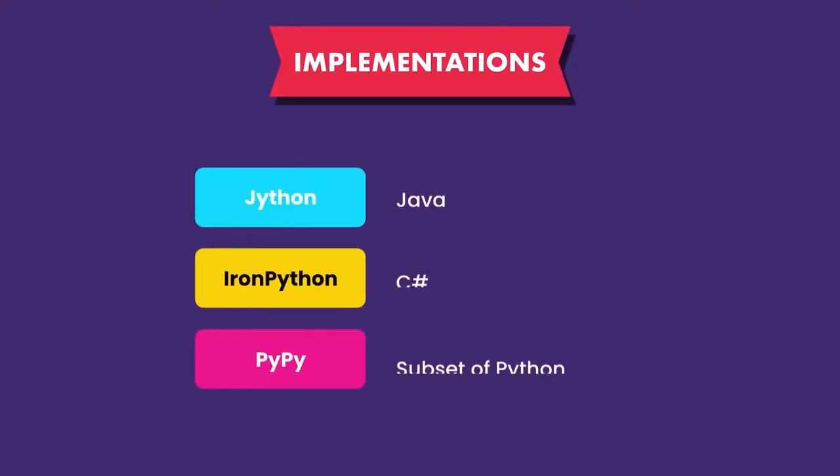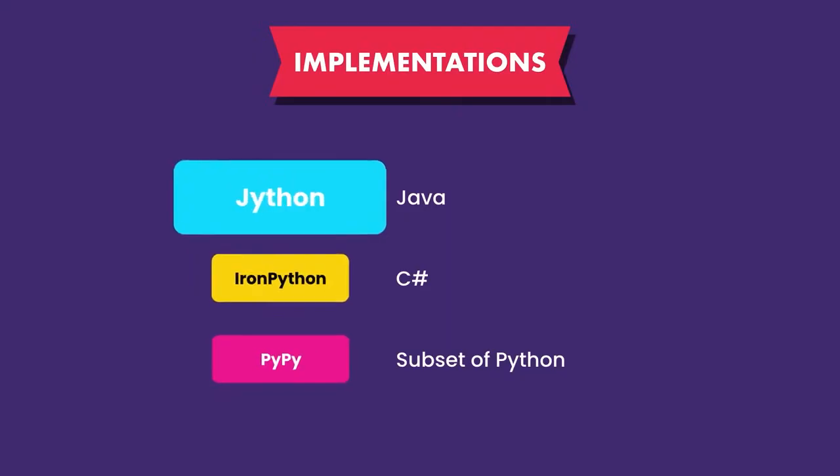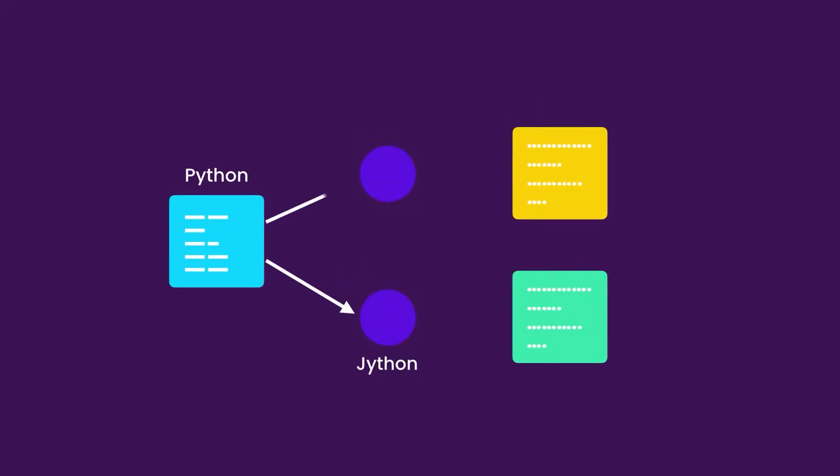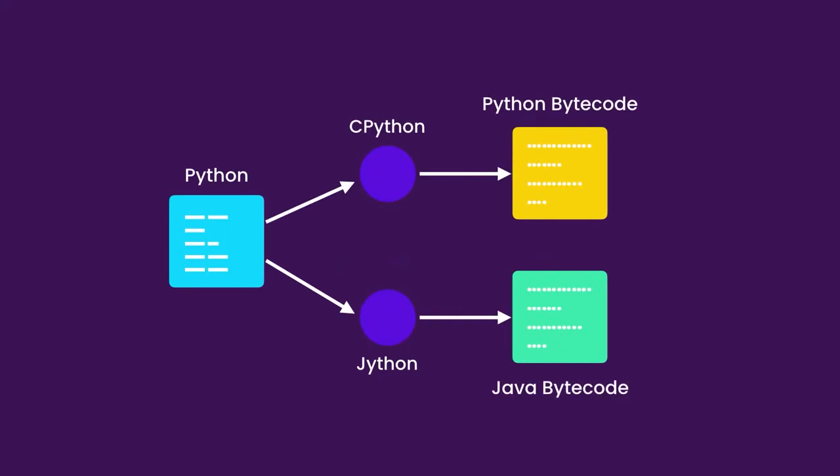In the last lecture, we talked about various Python implementations. I told you that if you want to reuse some Java code in a Python program, you should use Jython. Now let's see how Jython makes this possible. When you use Jython to run a Python program, instead of compiling your Python code into Python bytecode, it will compile it to Java bytecode. So you can take this Java bytecode and run it using Java Virtual Machine. And that's why you can import some Java code into a Python program when using Jython, because the end result is Java bytecode, which will eventually be executed by Java Virtual Machine.